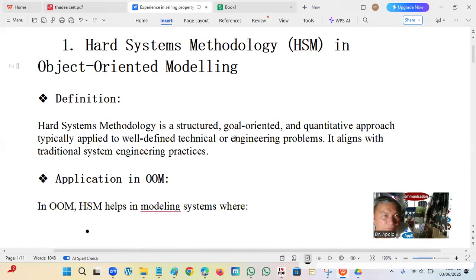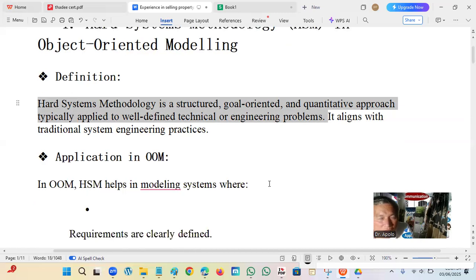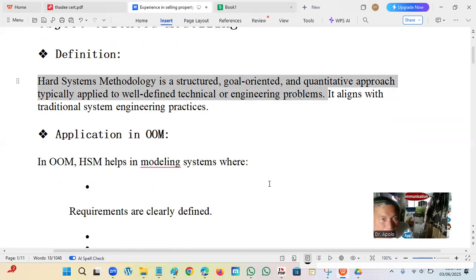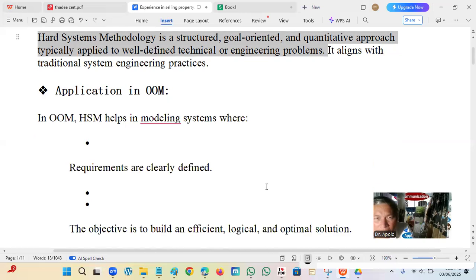So let's talk about hard system methodology. When we say hard, it's a structural, goal oriented and quantitative approach. That's by numbers. Typically applied to well-defined technical or engineering problems. So this is more on engineering. So HSM aligns with traditional system engineering practices, the waterfall model. Application in OOM, like health modeling system, where requirements are clearly defined.